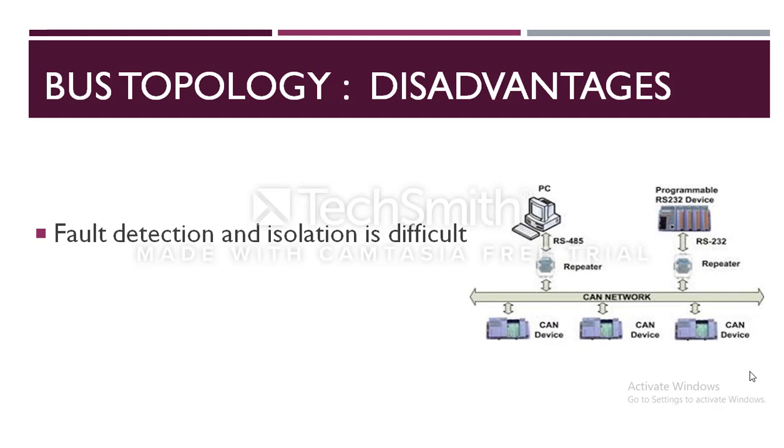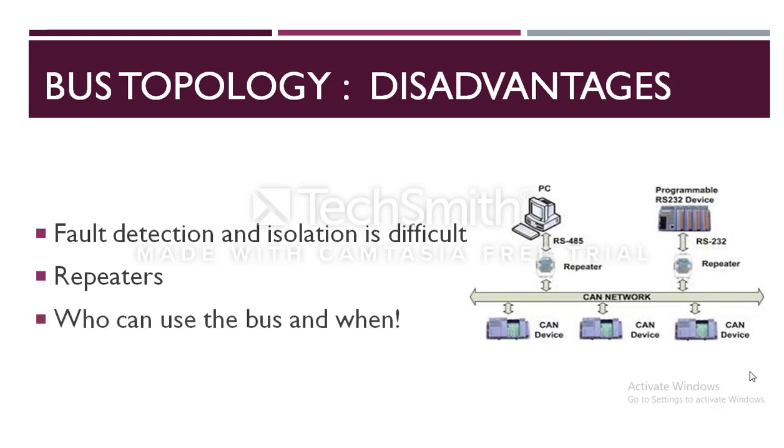If the central bus length becomes too long, then repeaters might have to be used to amplify the signal. The use of repeaters makes reconfiguration necessary. Since each node is directly connected to the central bus, there has to be some way of deciding who can use the network at any given time.